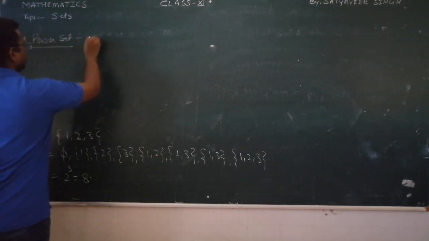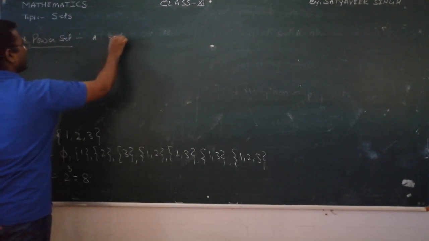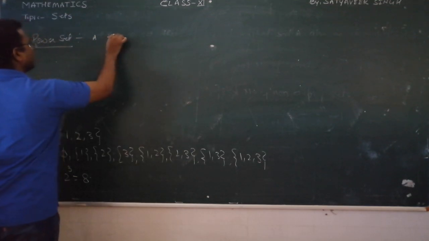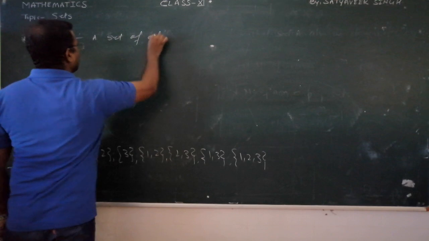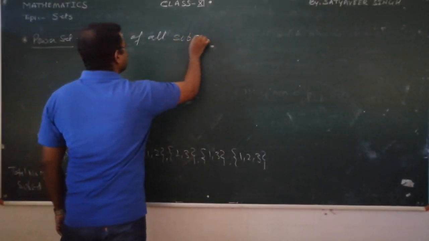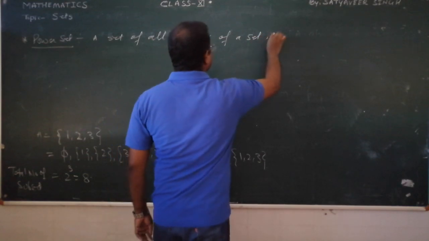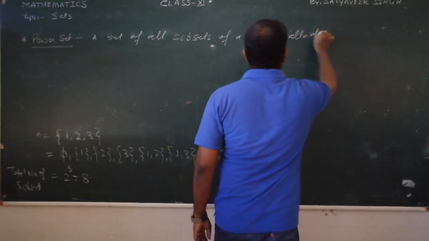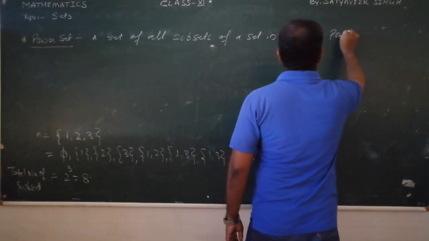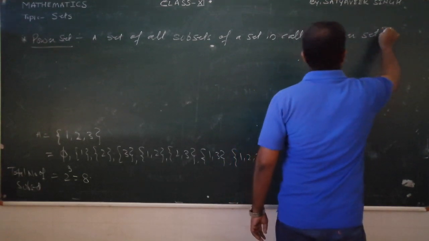A set of all subsets of a set is called, we can say, the power set.